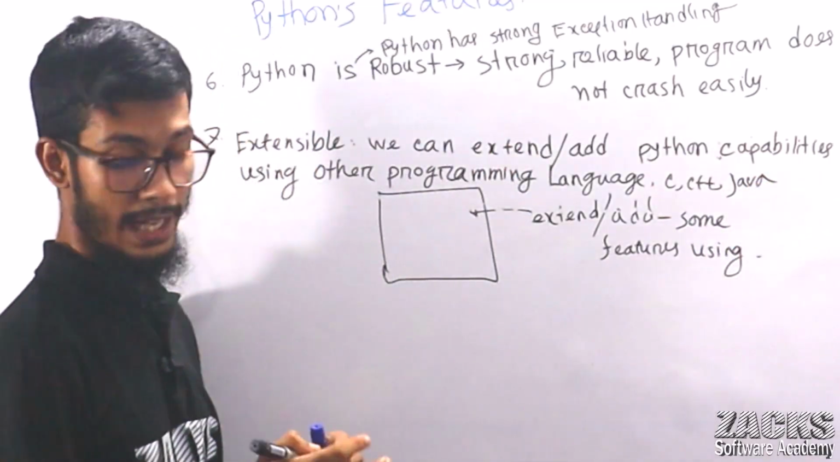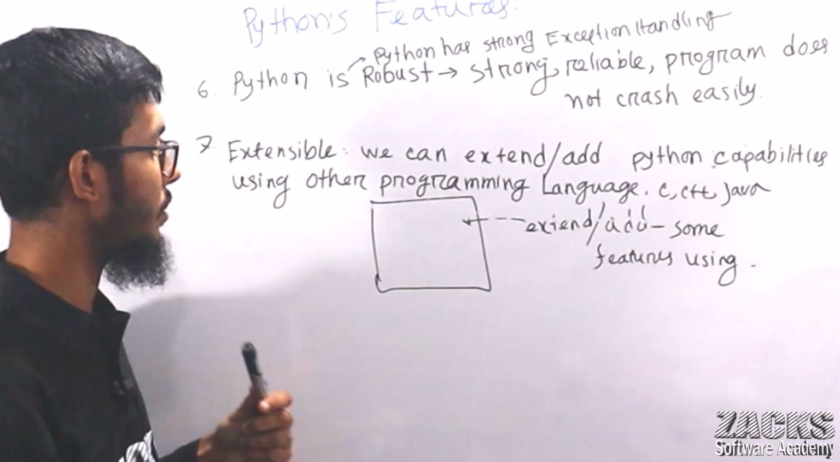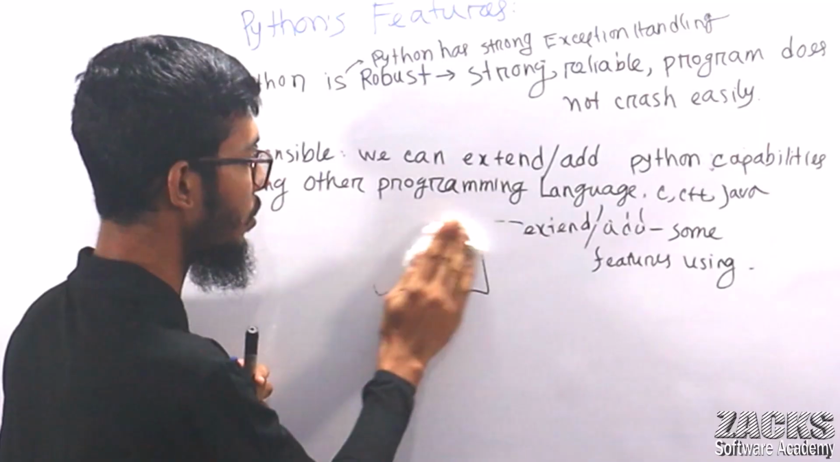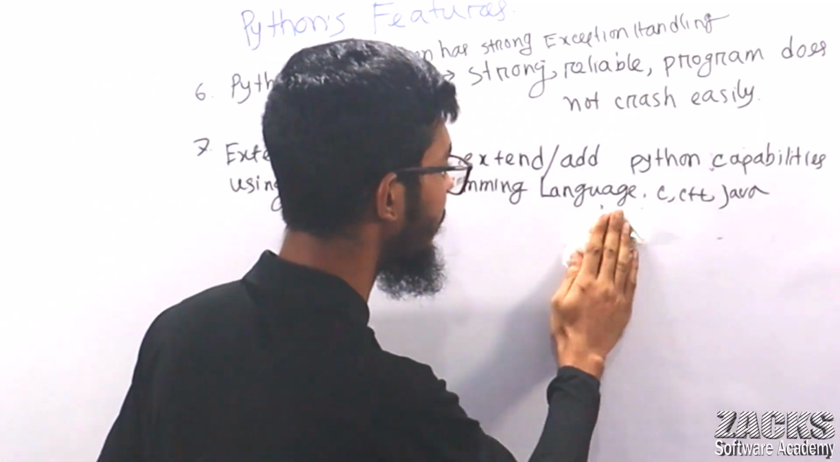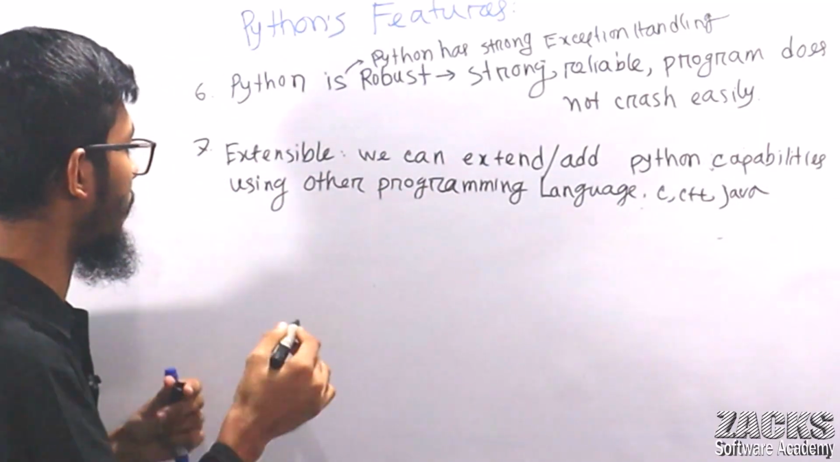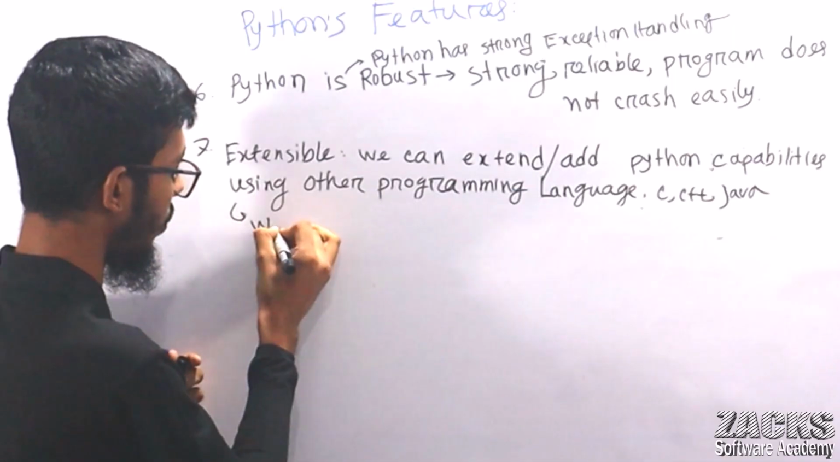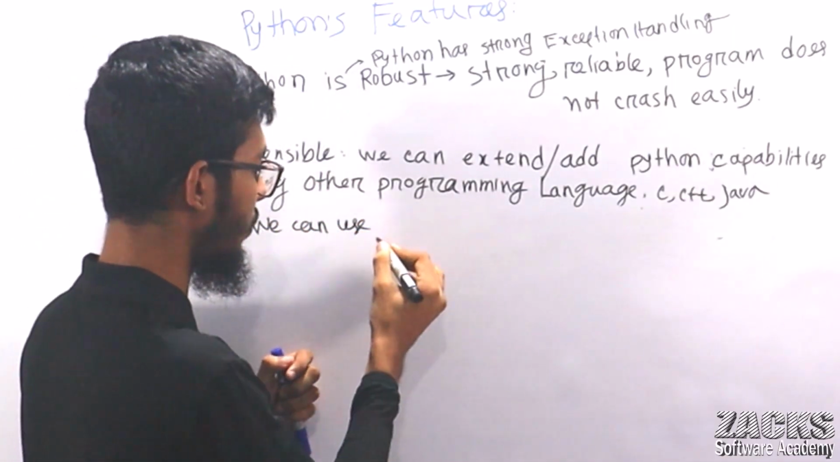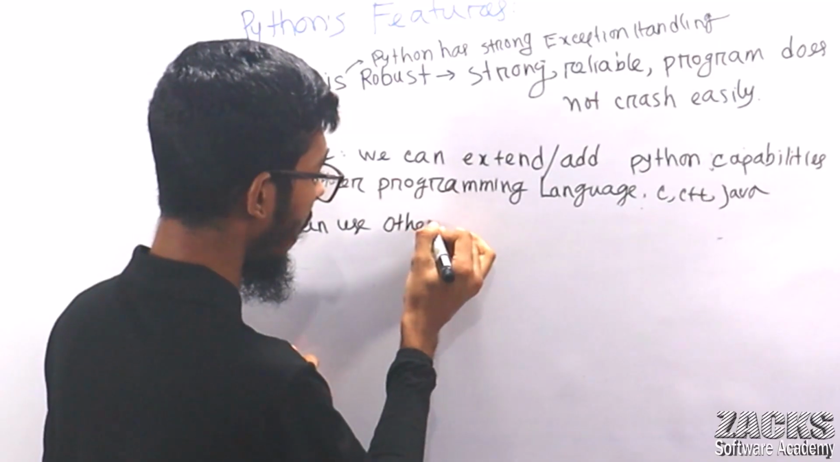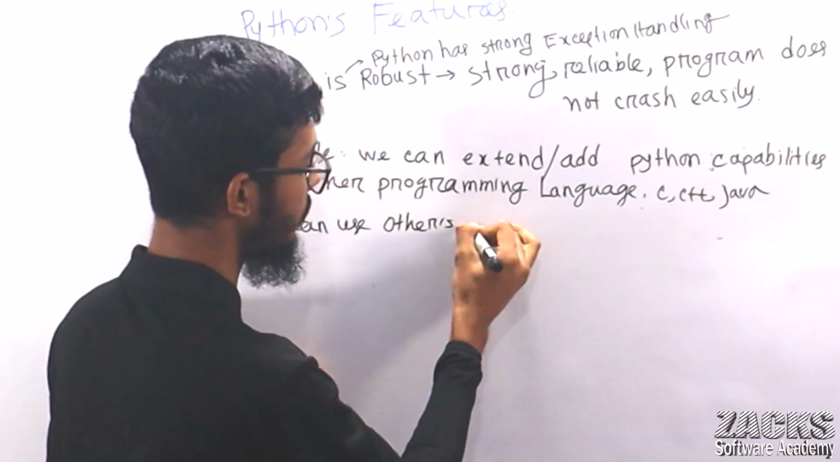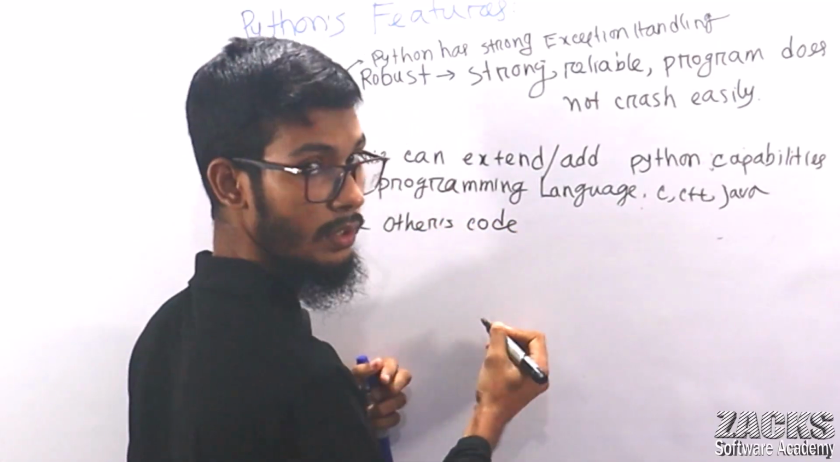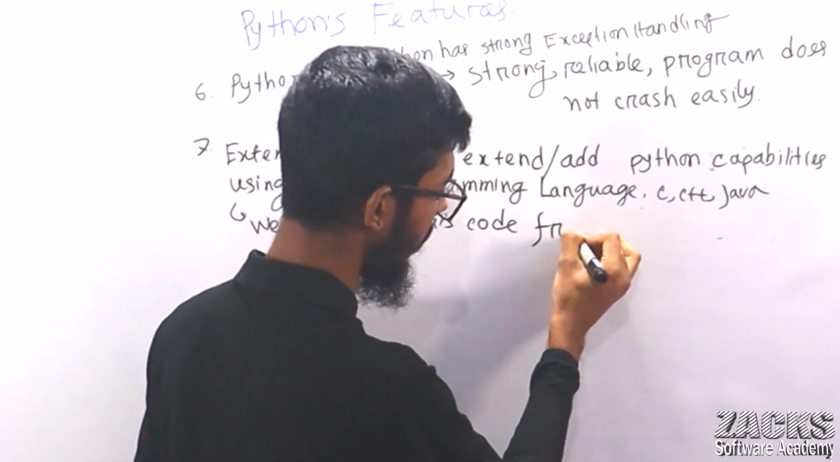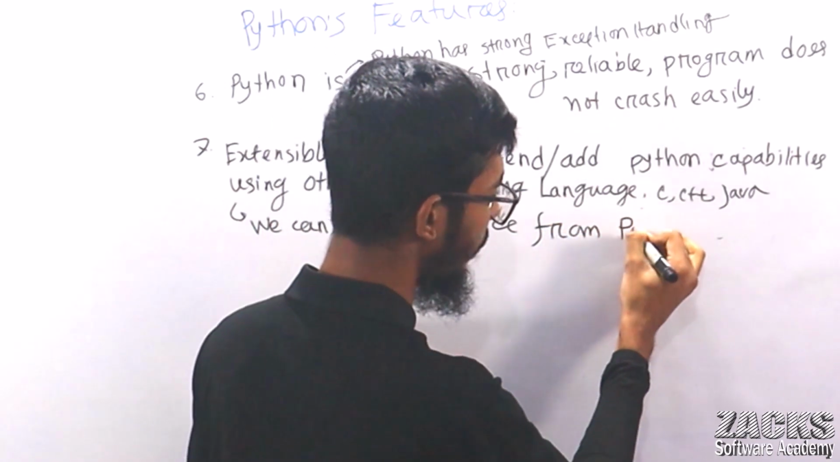Sir, extensible means actually you can use other codes from Python, right? Is it clear? Let me write down this point also. You can use, or we can use, other programming language codes now. Okay? Others' code on Python, or in Python, or from Python. Okay, any confusion to understand this point?